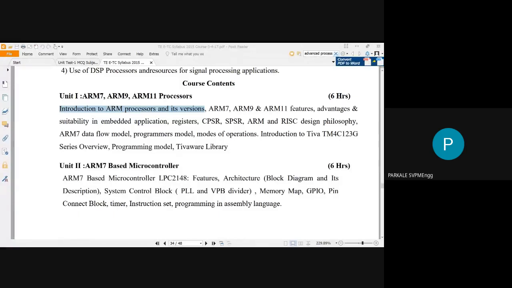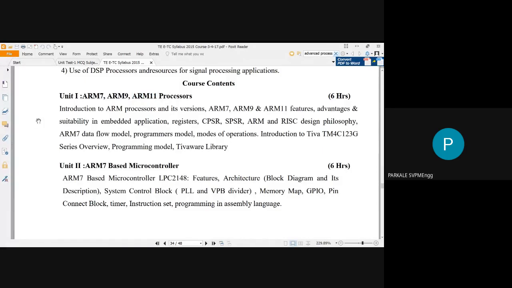Okay, so ARM7 is nothing but the core. There are different Advanced RISC Machines. RISC is one type of architecture we discussed. There are 2 types of architectures. One is called a RISC architecture and another is called a CISC architecture. Previously, CISC was developed first, and after that the RISC architecture was developed. Depending upon the different cores, you have ARM7 core, ARM9 core, or ARM11 type of processors. So basically 7, 9, 11 indicate the cores of the processor.